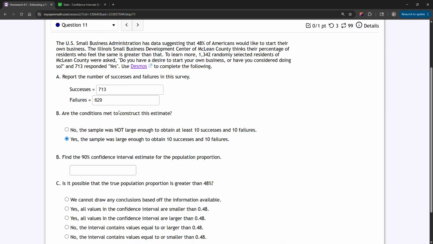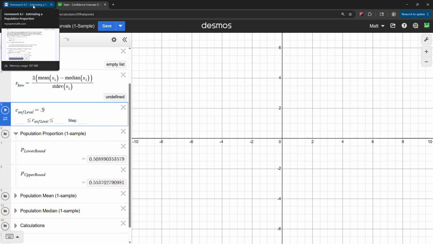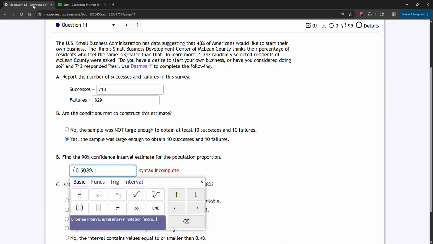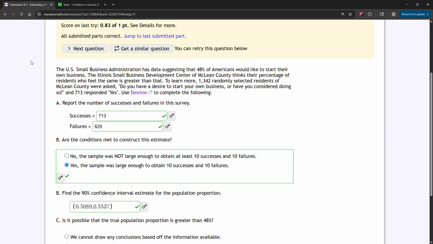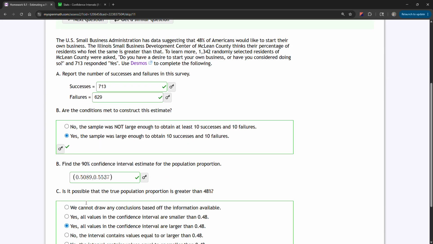That's going to be 0.5089 to an upper bound of 0.5537. Is it possible the true population proportion is greater than 48%? Yes, because all values in the confidence interval are larger than 0.48.